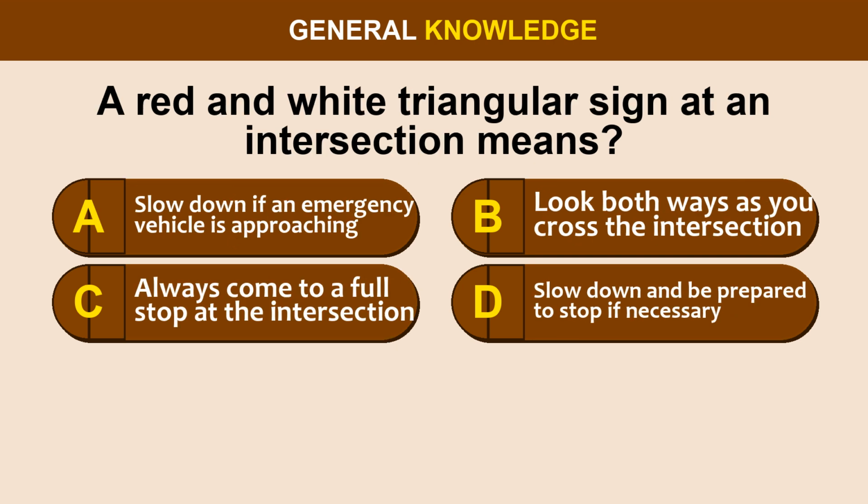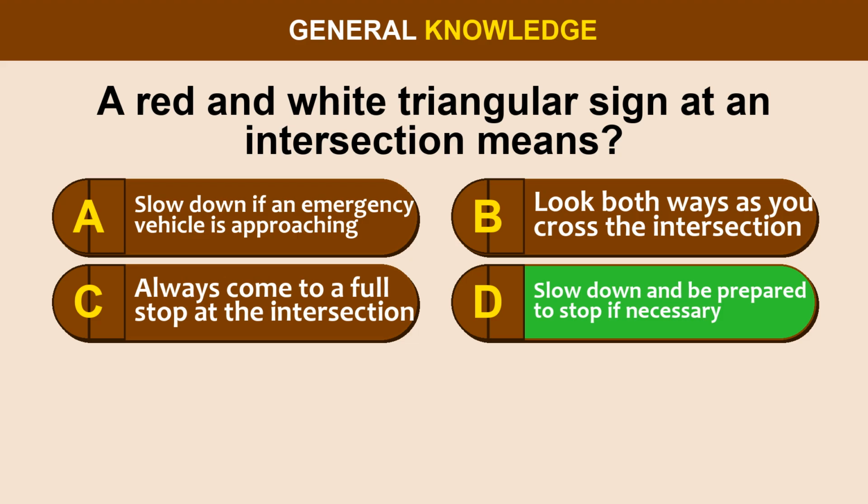Question 34. A red and white triangular sign at an intersection means: Option A, slow down if an emergency vehicle is approaching. Option B, look both ways as you cross the intersection. Option C, always come to a full stop at the intersection. Option D, slow down and be prepared to stop if necessary.